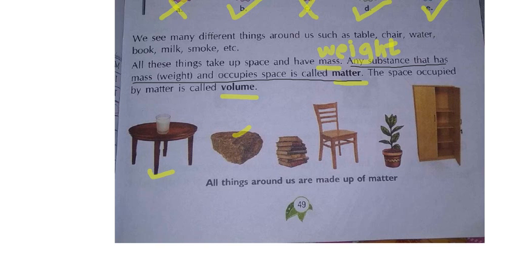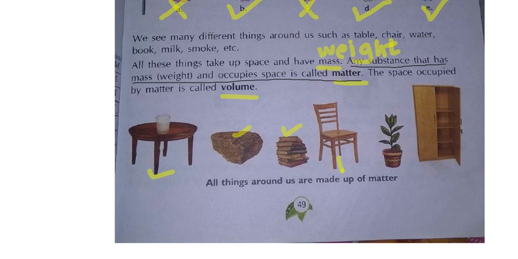Next one, books are there. Each and every book has some shape and some weight, and it is occupying space. So these books have matter. Next example is the chair. This chair occupies some space and has weight.